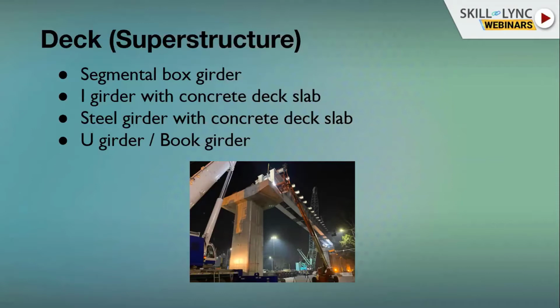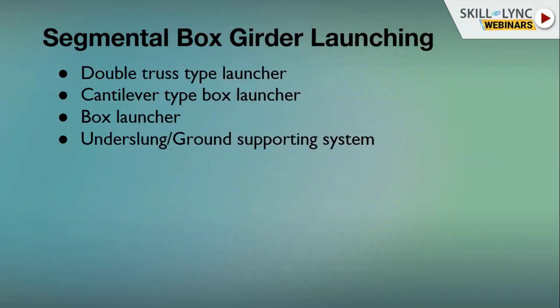U girders are a replacement of segmental box girder. U girder is a complete 25 meter girder which is U in shape, in which we can directly run our trains or directly cast our plinth beams. These are some common superstructure decks which are used in India widely.